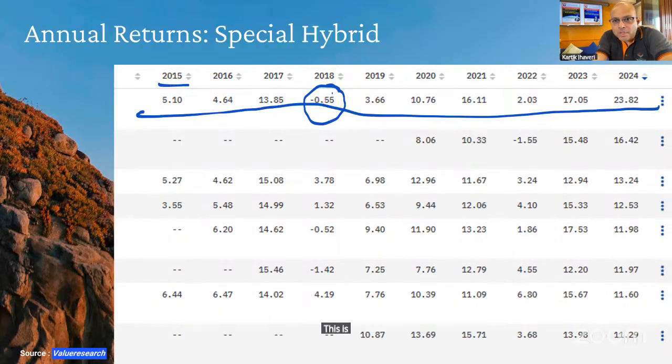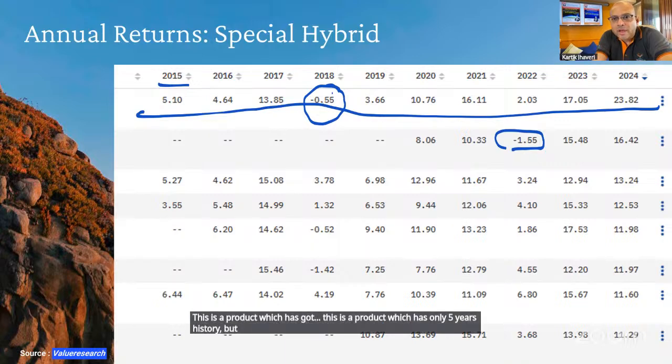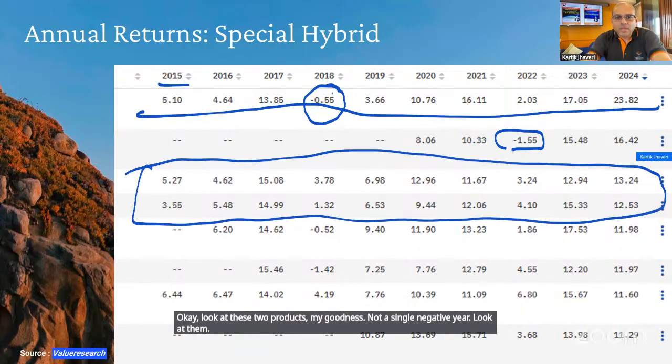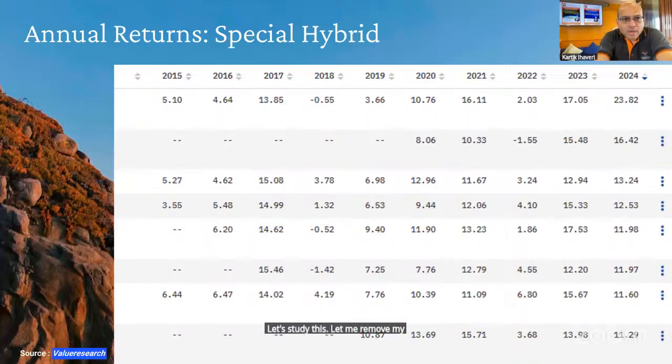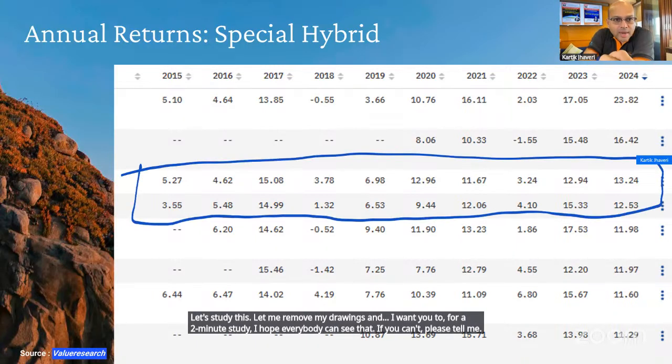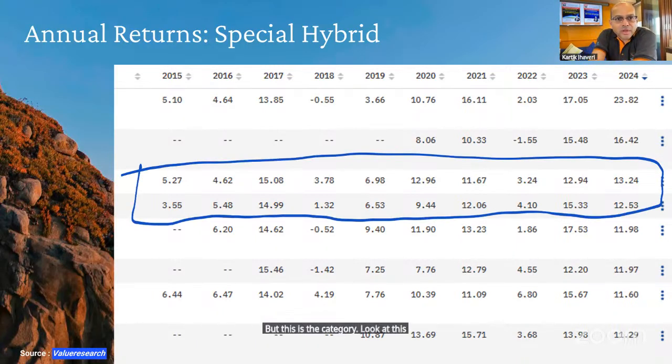This is a product which has only 5 years history, but minus 1.55. That's all. Okay, look at these two products. My goodness, not a single negative year. Look at them. Let's study this. Let me remove my drawings, and I want you to do a 2 minute study. I hope everybody can see that. If you can't, please tell me. But this is the category. Look at this. In 2015, 2016, 17, 18, etc. Every year.